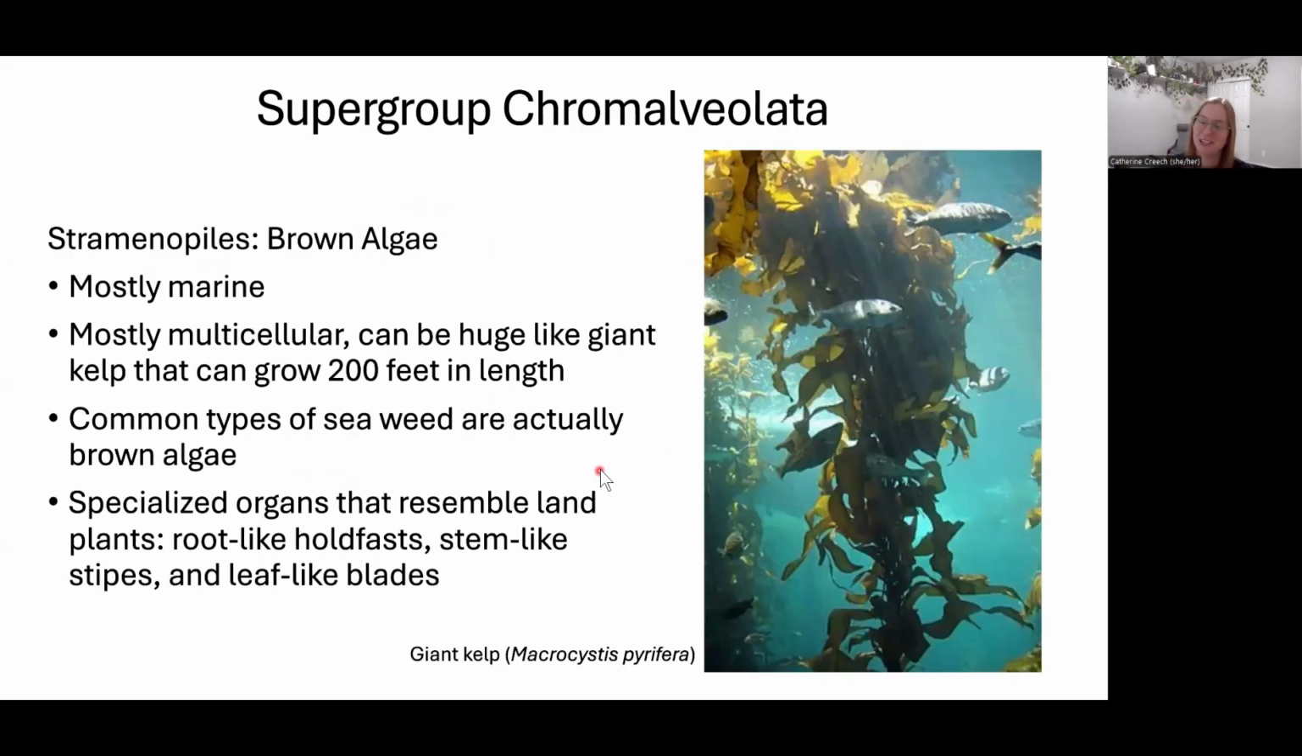And then our brown algae, which is maybe my favorite because it's so weird. You've probably seen kelp before. Kelp is huge. It looks like a plant. It can grow 200 feet tall. It makes forests. If you look at the individual leaves, they look like a leaf and they have a stem, and there's like a root structure at the base that holds it in place, but it's not a plant.